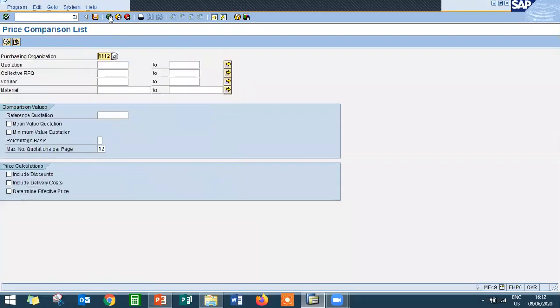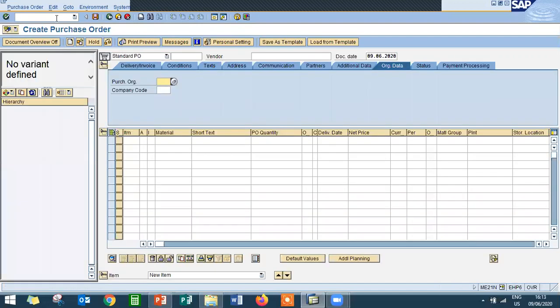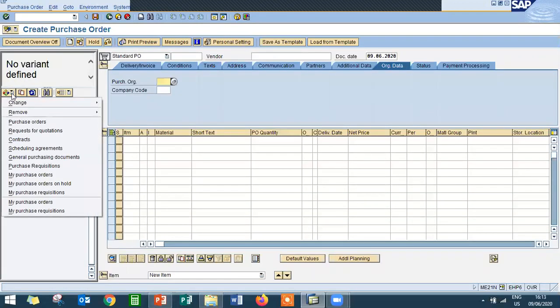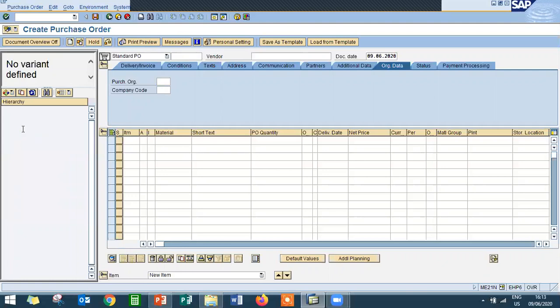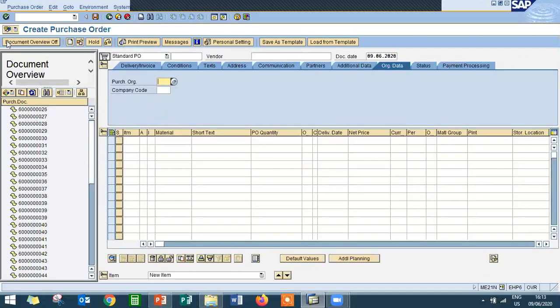Come back, go to ME21N. Click on the variant. Request for quotation is here. Click on request for quotation. Delete this. Keep the company code alone. Execute. You have these many RFQs.